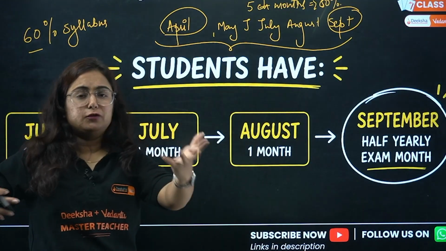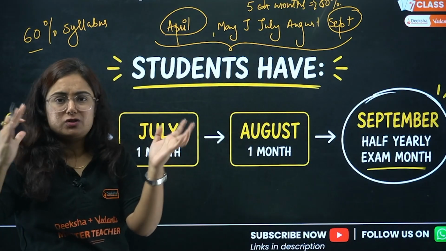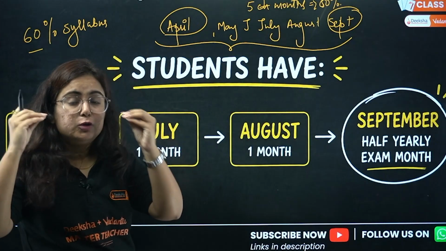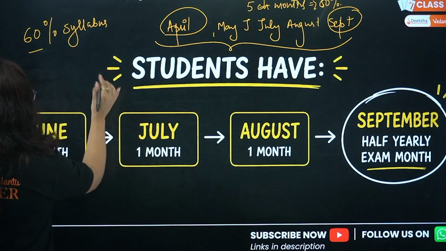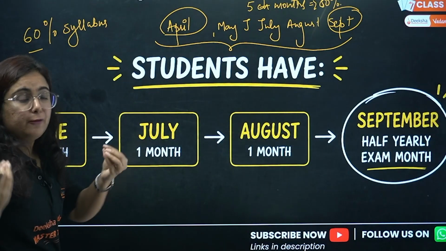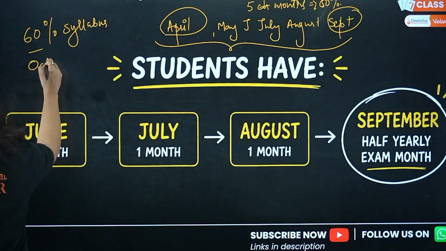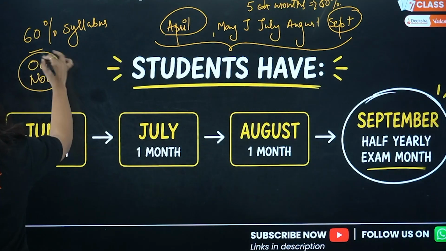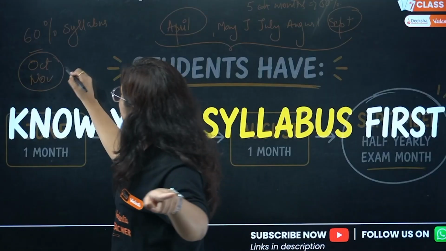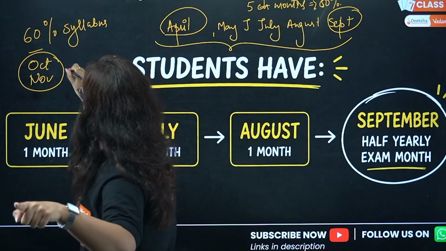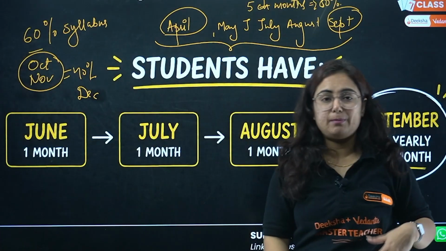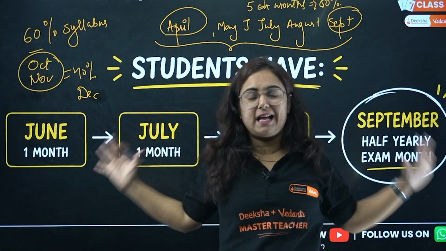In the starting of the months, you were not able to figure out how to study, but now you're perfectly on the platform. So why do we have to complete 60% of the syllabus? Because after September, where you have given the half yearly exam, you are left with only October and November, which even consist of festivals. Right? In those 2 months, you have to complete the rest of the 40% syllabus. Why? Because in December, you are going to give your pre-boards.